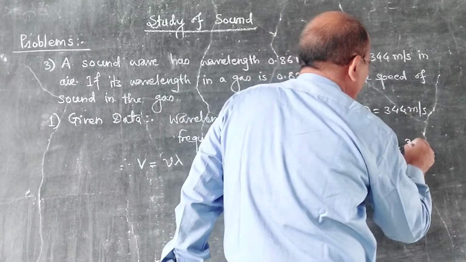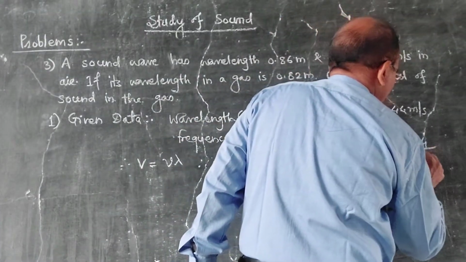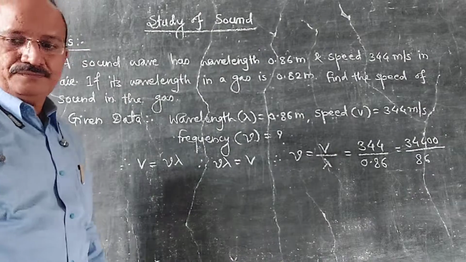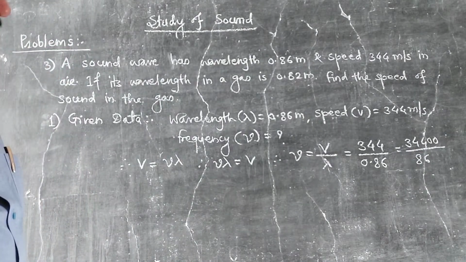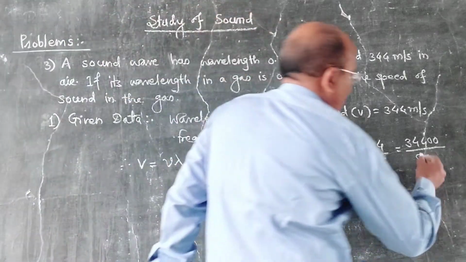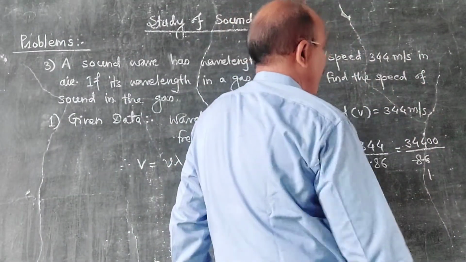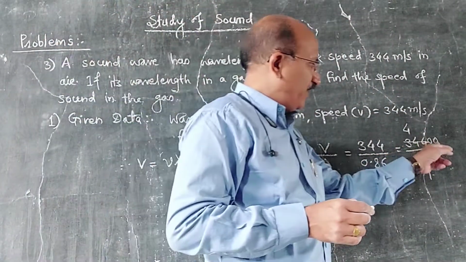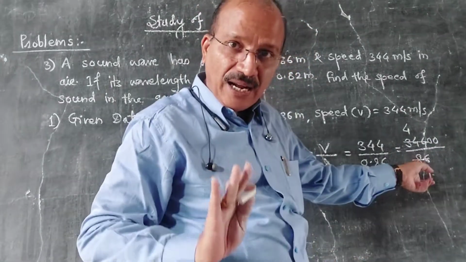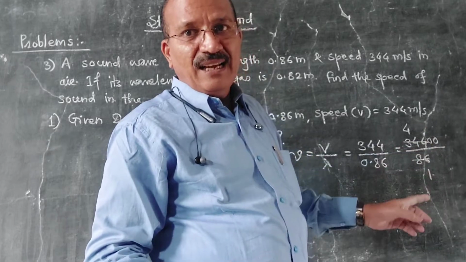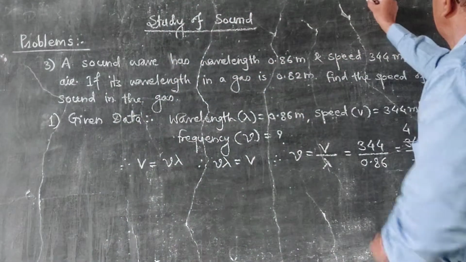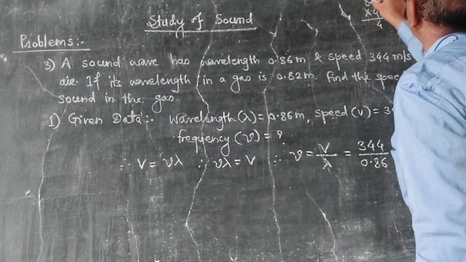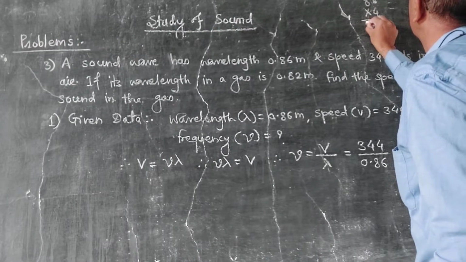344. Otherwise, if you have any problem, if you are in doubt, just see here: 86 into 4, 4 6 24, 4 8 32, and this 2 30.